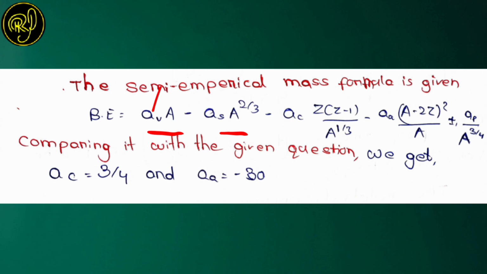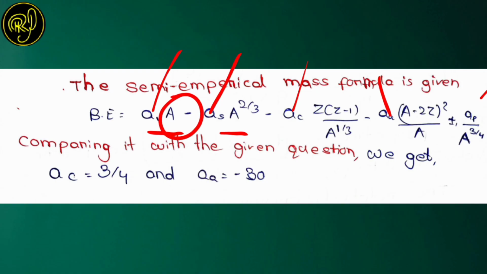Where A_V is the volume energy term, A_S is the surface energy term, A_C is the coulombic energy term, A_A is the asymmetric energy term, A_P is the pairing energy term, and here our capital A is the mass number.